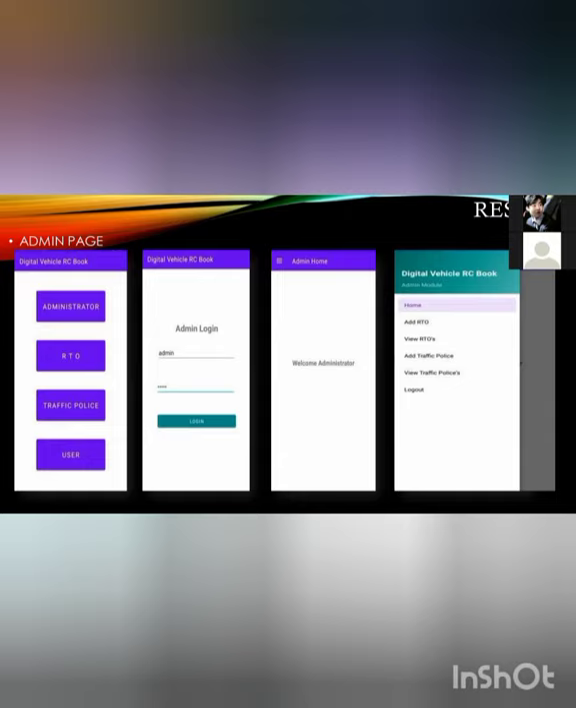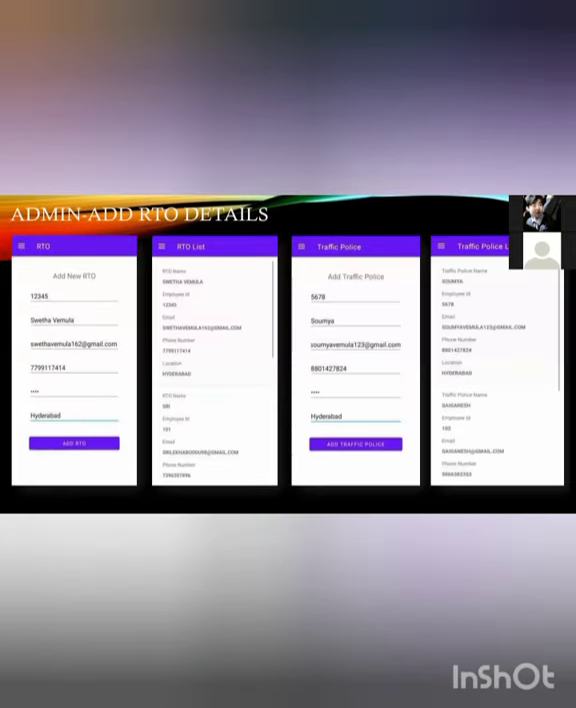In this admin page, we'll be having all the administration, RTO, traffic police, and user. Here, admin login and the welcome page of the admin. And next, we'll be having the home page. Those are add RTO, view RTO, add traffic police. And next comes the RTO page login.